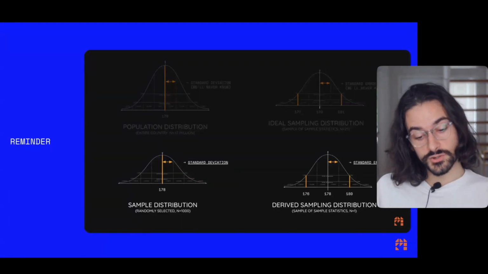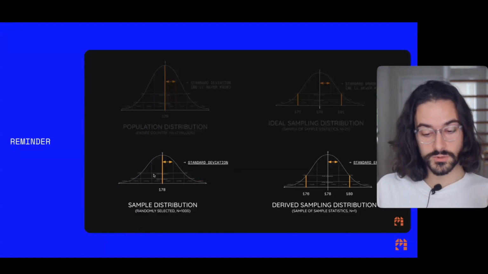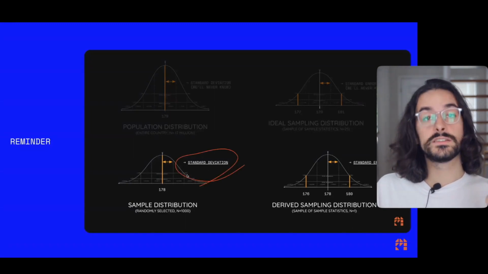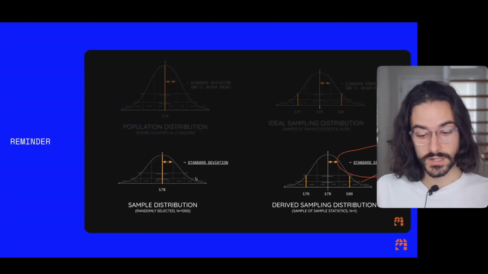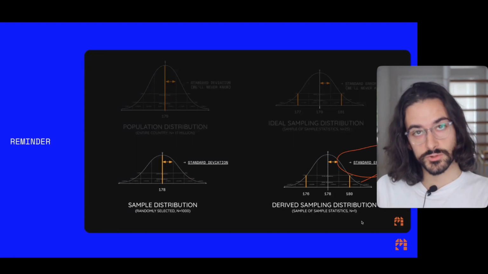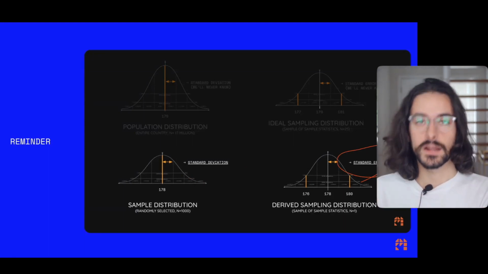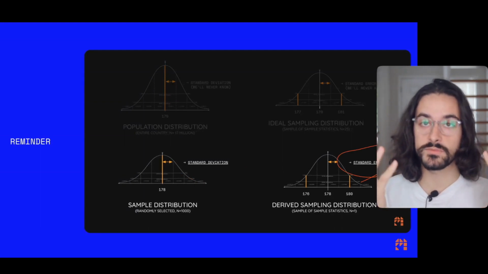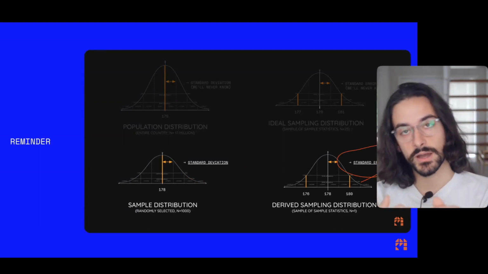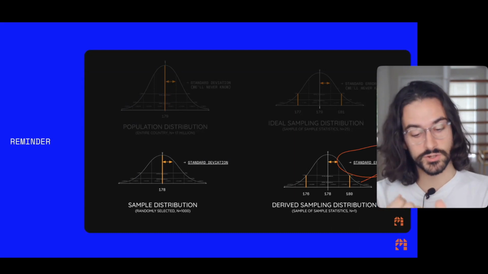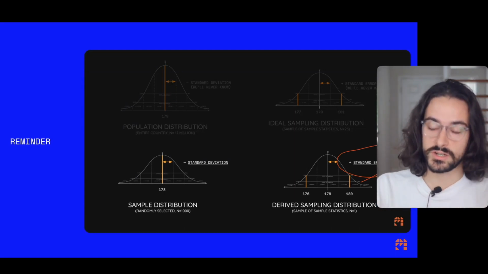Reminder, the distribution of your sample, the sample distribution, uses the standard deviation to shape its distribution. But your sampling distribution, whether it's derived or ideal, will use the measure called standard error. In practice, it's the same thing, but we call them different, just to clarify that we're talking about either a sampling distribution or just a regular distribution in your sample.